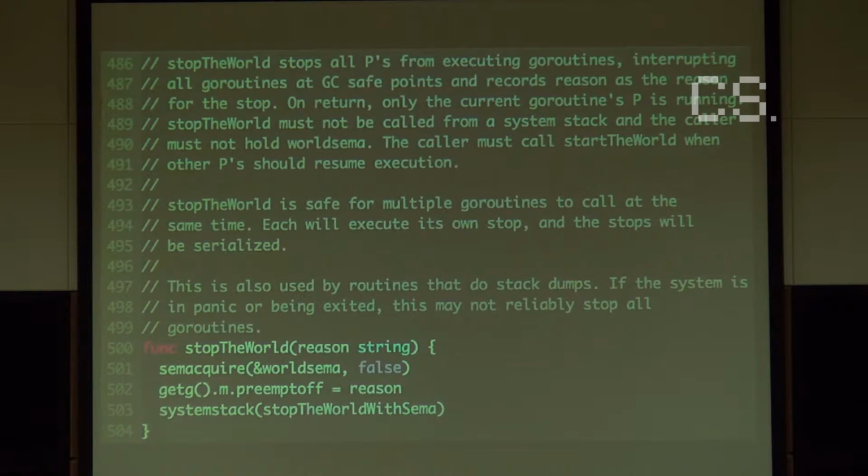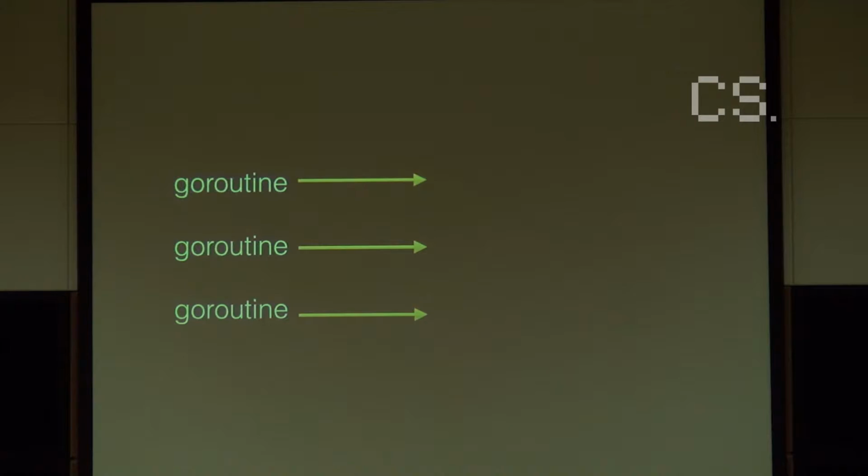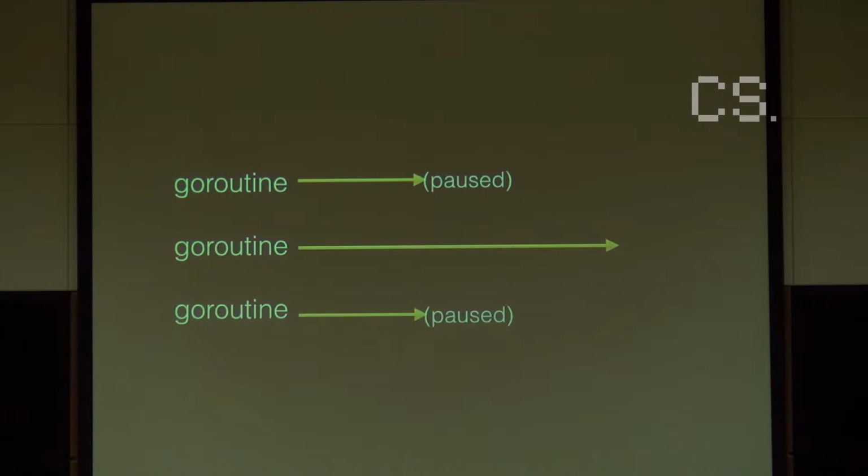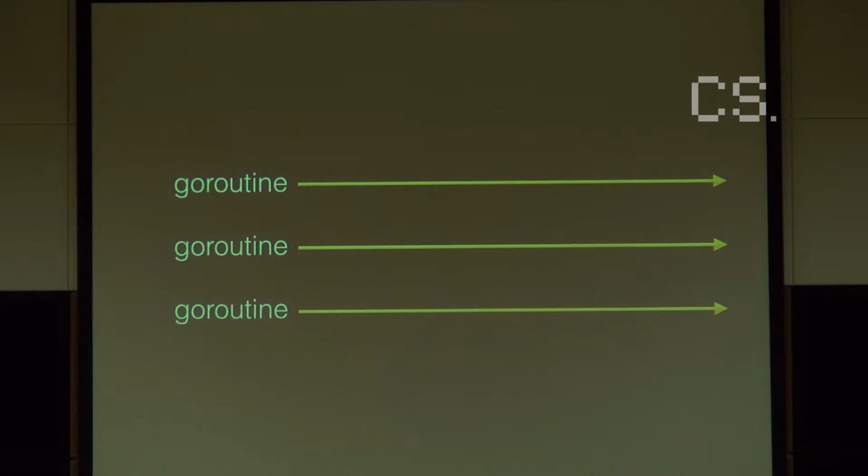And while looking for cool functions, I found stop the world. Stop the world is something in the runtime package that basically allows you to say, okay, at this point, I only want my Go routine to run and everything else to stop. So if this is our situation, and the Go routine in the middle says stop the world, then all the other Go routines get paused until it says start, and everything runs again.